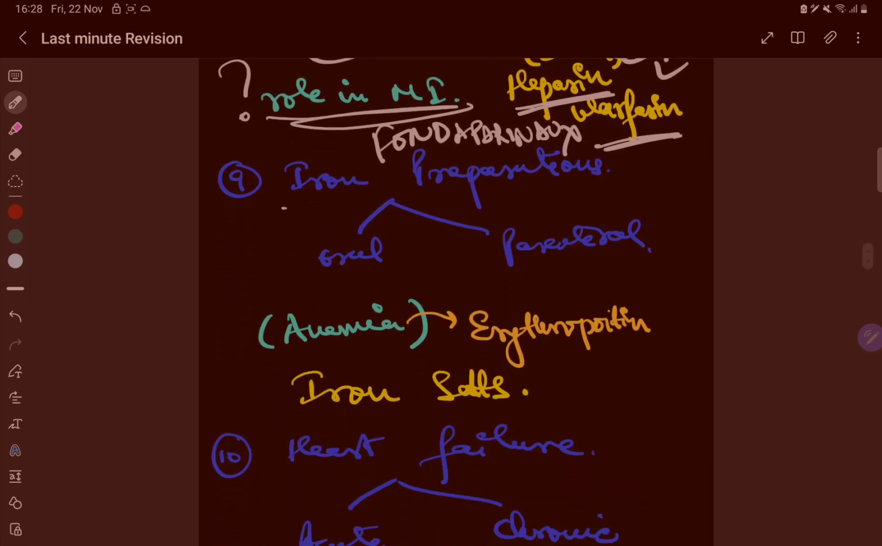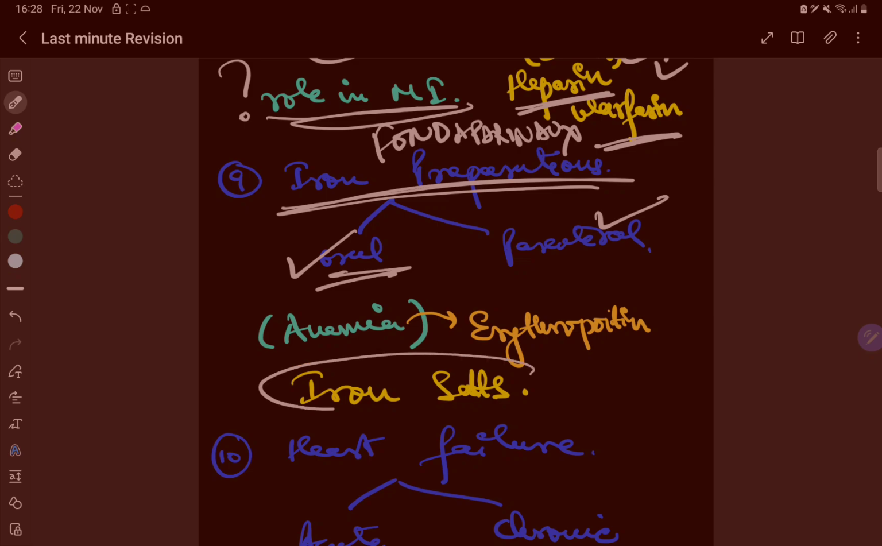okay. Next, iron preparations. Iron preparation may be oral or parenteral. We have to know about the salts of iron. Salts of iron, very important.